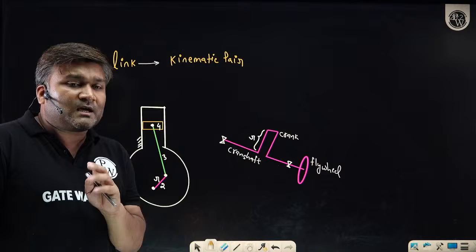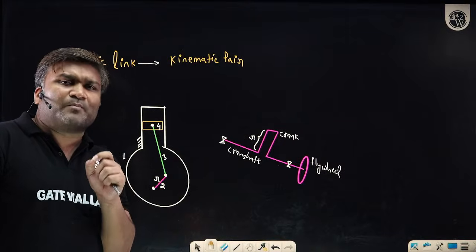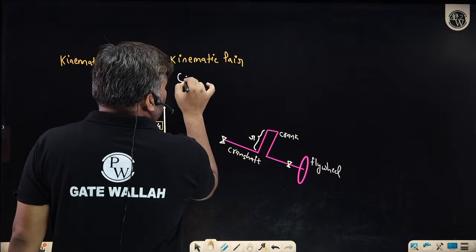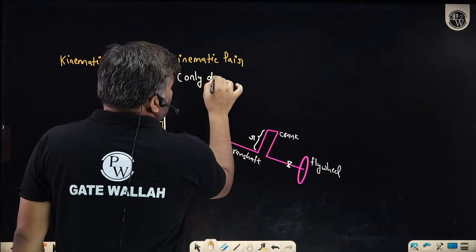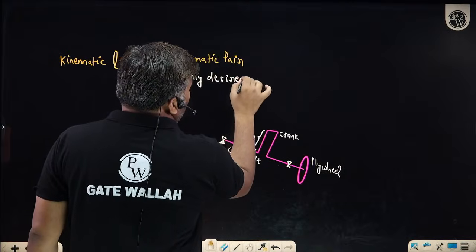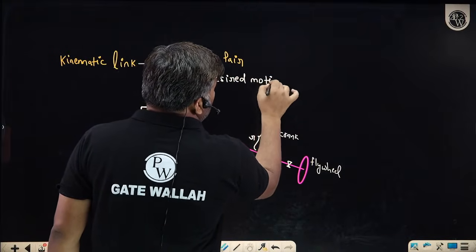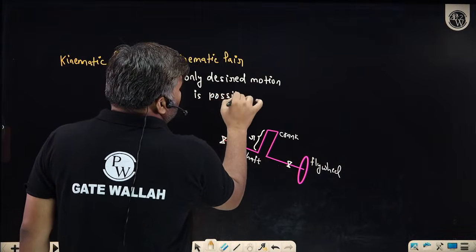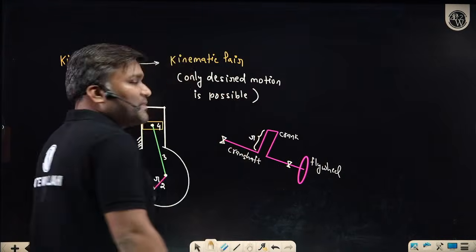Kinematic pair means whenever we have a connection in such a beautiful form that only the desired motion is possible, only the desired motion is possible. Motion means relative motion. Then I call it a kinematic pair.